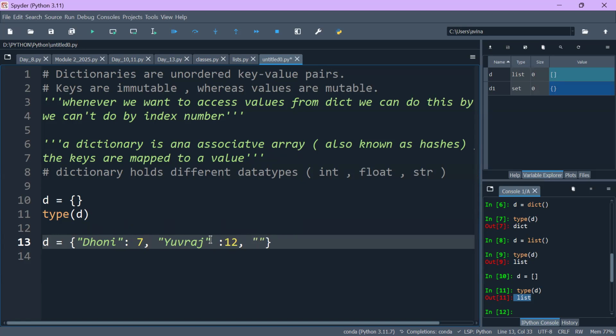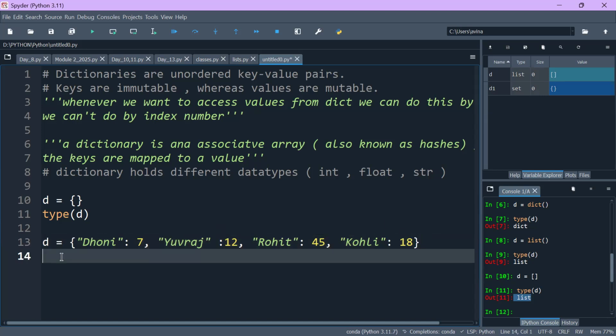Now we will write Rohit Sharma. And what's the jersey number for him? It's 45. Now we will write Kohli. And what's the jersey number for him? It's 18. So like this, we have defined one dictionary, and in the dictionary there are four key-value pairs.